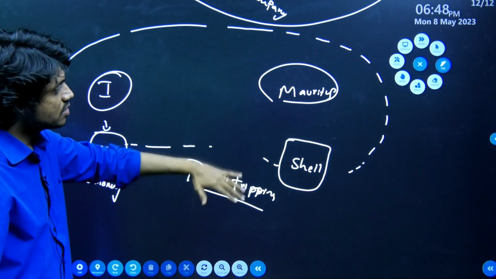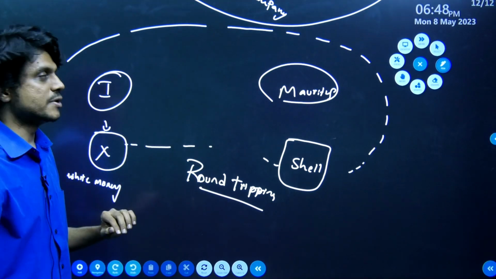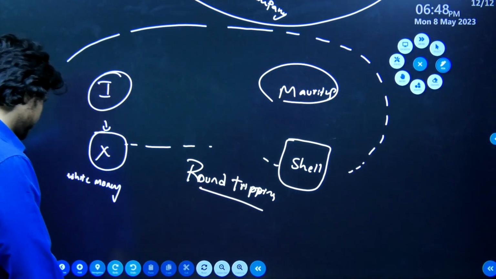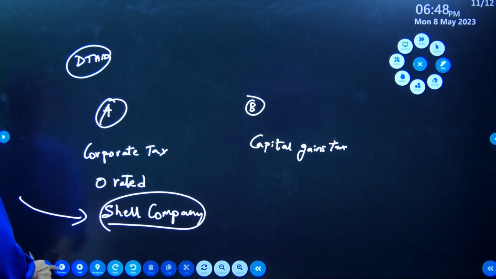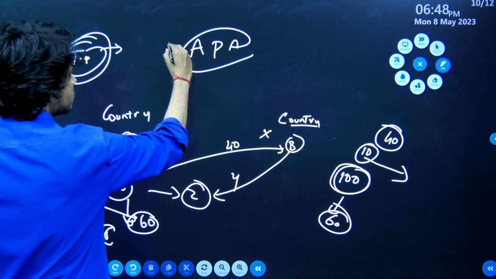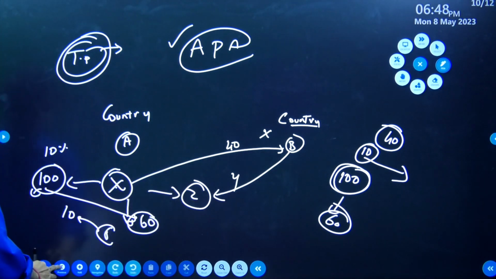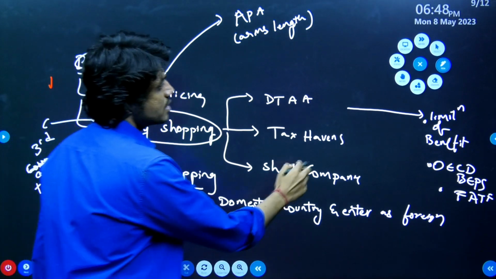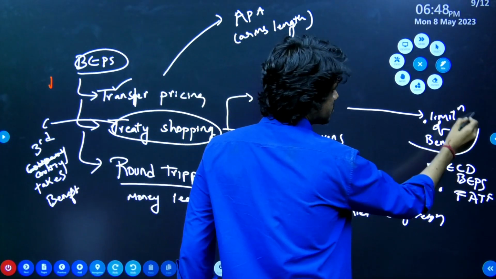So these are the ways through which base erosion is happening. Profit is being shifted and tax is being avoided. So what has the government done? In transfer pricing, we have seen one of the measures taken is the advance pricing agreement. Here, in order to handle these things, the government has introduced the limitation of benefit clause.